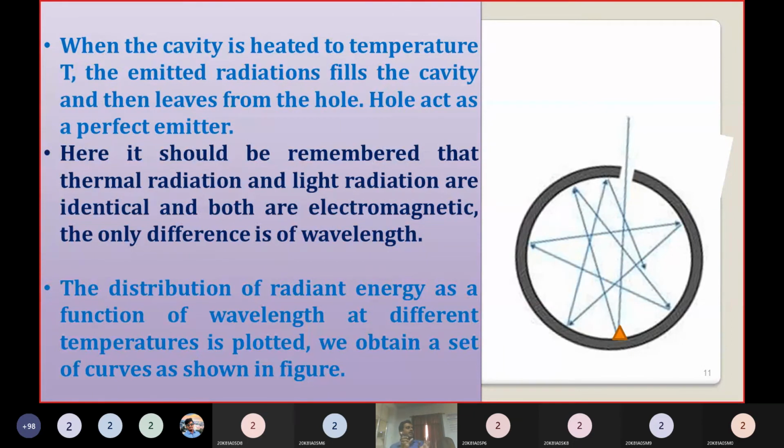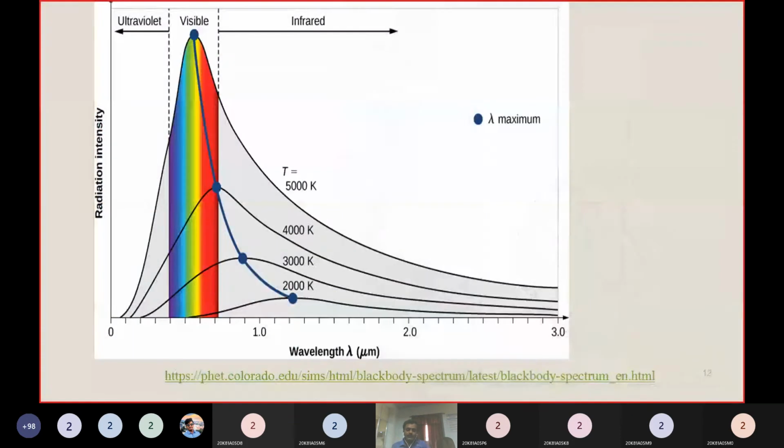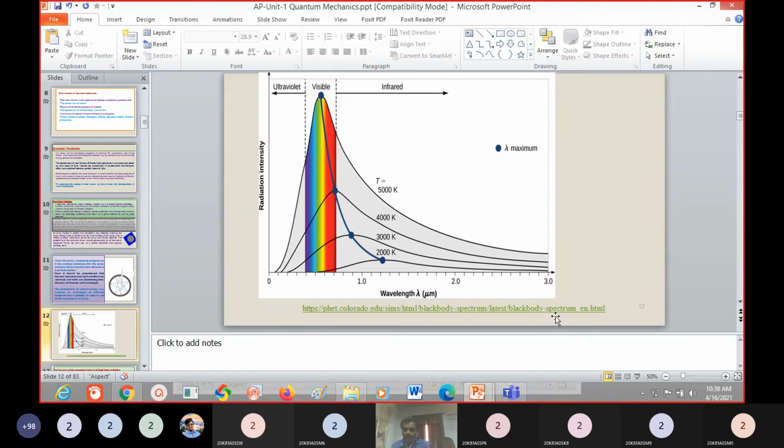What is the reason? If you increase the temperature of any body, the atoms inside will vibrate. At higher temperatures, more atoms will vibrate, and because of those vibrations, radiation will be emitted. That's why the intensity of radiation also increases. So that is about black body radiation.